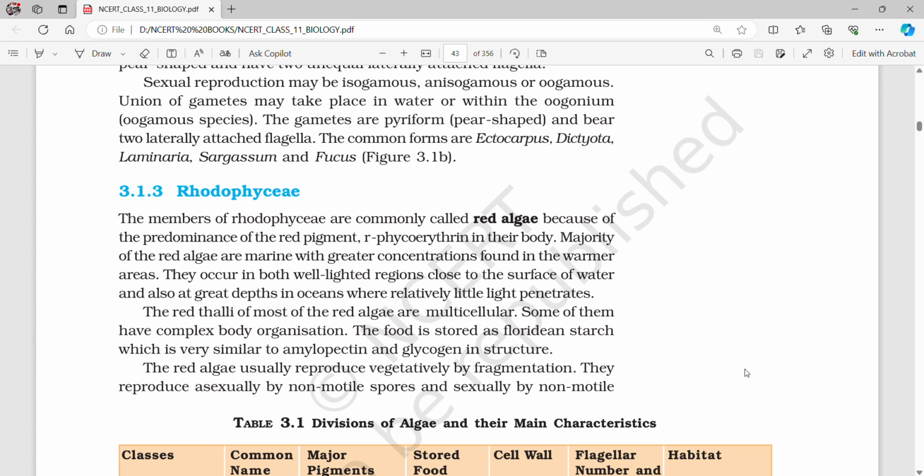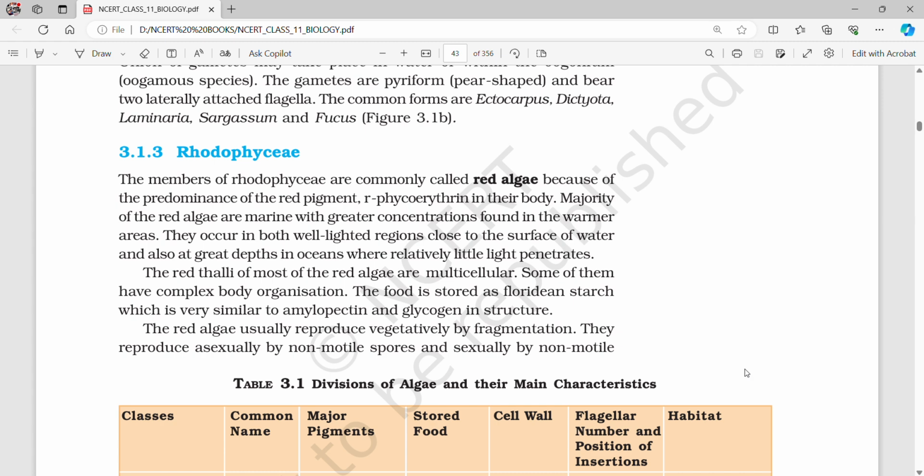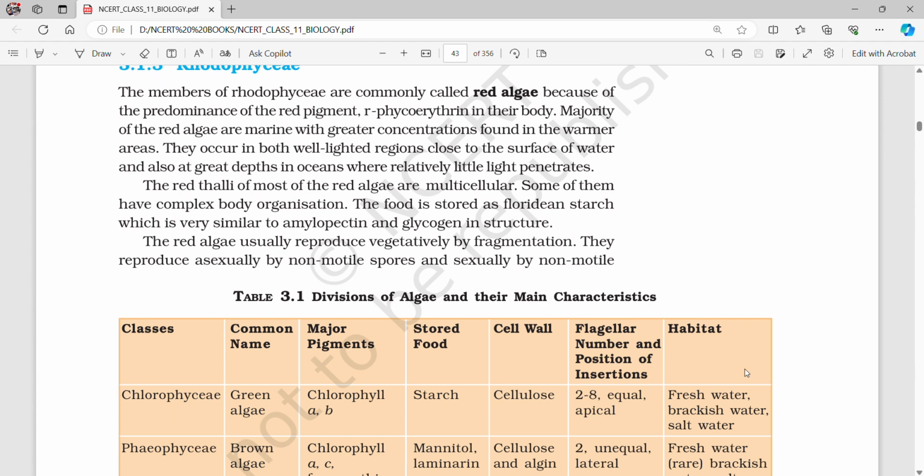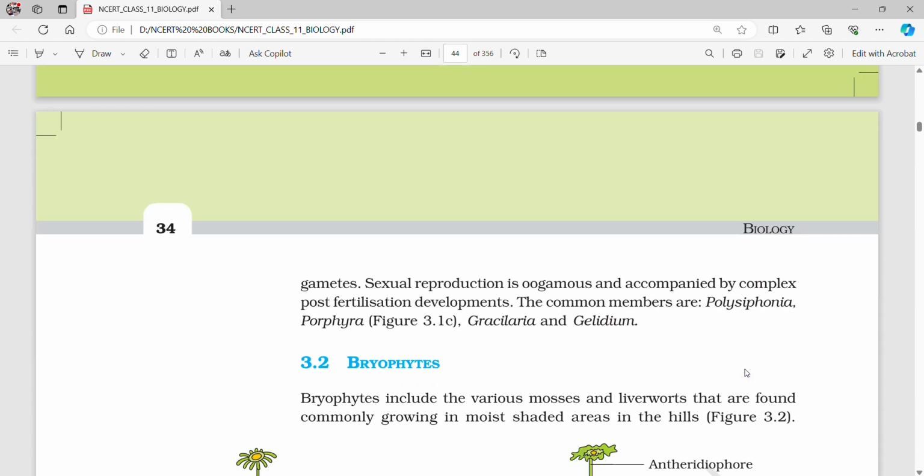The food is stored as floridean starch, which is similar to amylopectin and glycogen in structure. The red algae usually reproduce vegetatively by fragmentation. They reproduce asexually by non-motile spores and sexually by non-motile gametes. Sexual reproduction is oogamous and accompanied by complex post-fertilization developments. The common members are Polysiphonia, Porphyra, Gracilaria, and Gelidium.